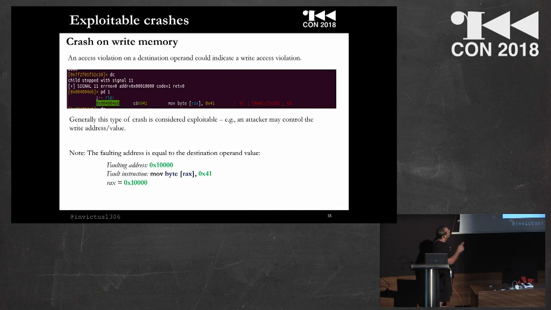We can see that in this case we also have a crash. The current instruction is a move into the address in RAX. It means that if an attacker could have control of the register RAX, this vulnerability could be exploitable. Maybe if this is a loop, then maybe I can write arbitrary values in memory.